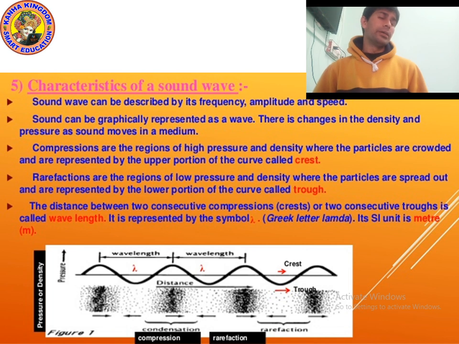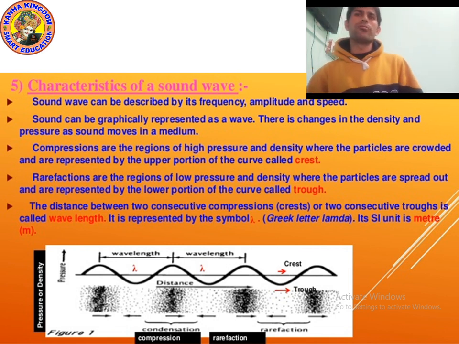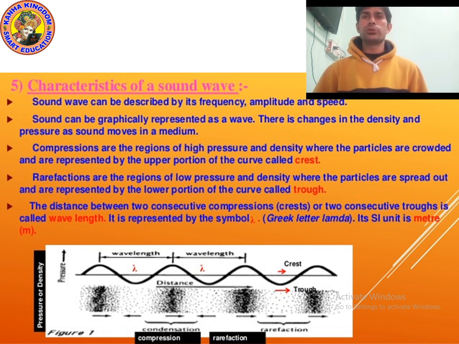The next point: the distance between two consecutive compressions, meaning two crests, or two troughs, is called the wavelength.